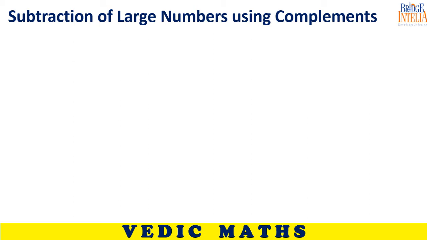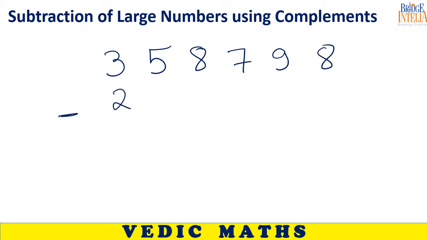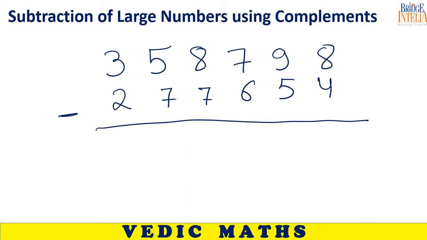Now let us see how we can do subtraction of large numbers using complement. Now coming to your question: how can you do these kinds of subtraction? 358798 minus, let's say, 277654. This is as random as it can get. If I tell you the trick to solve these kinds of subtraction, then everything else is included in this or not. This is random, nothing special about these numbers. Do you agree? Yes, sir. Nothing special about these two numbers.